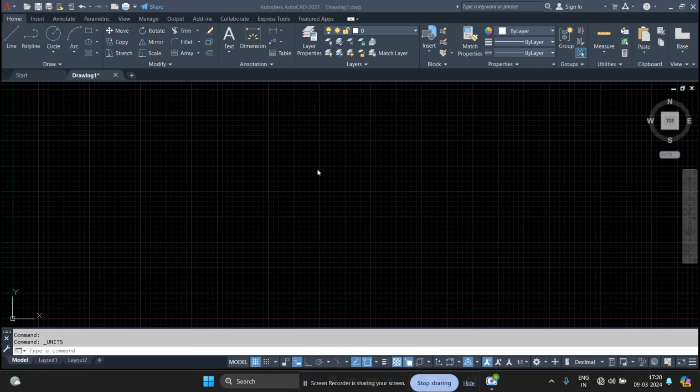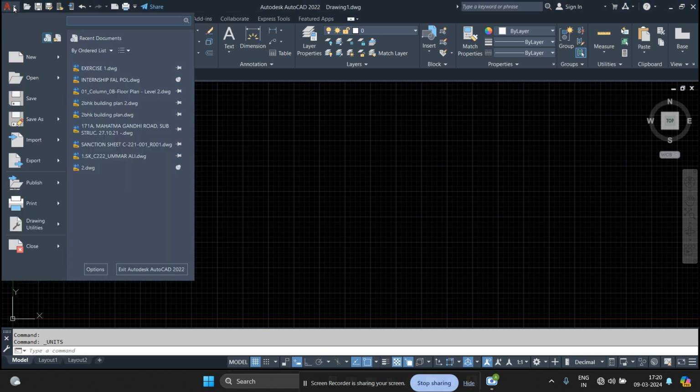In this module, we are going to discuss the unit setup option in AutoCAD. For creating a new drawing file in AutoCAD, the first and most important thing is setting up the units. For setting up the units, we can go to the top left corner of our screen, click on this application